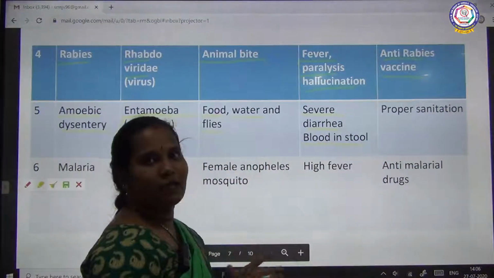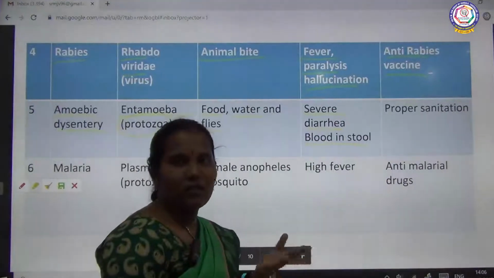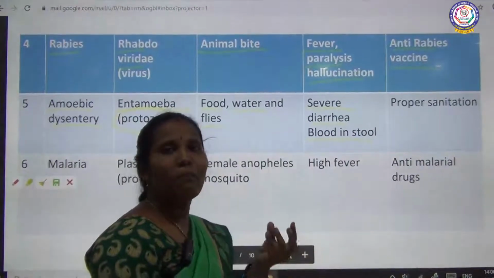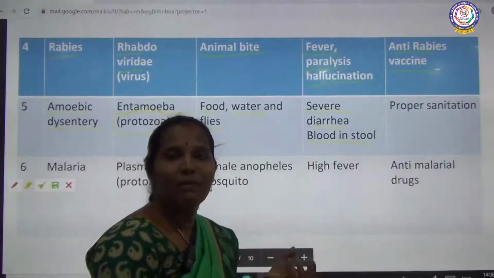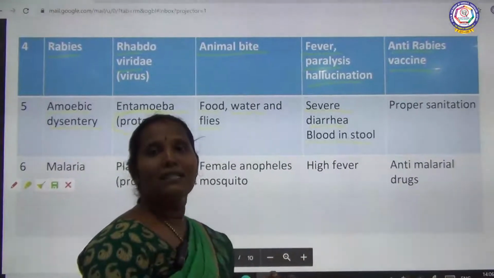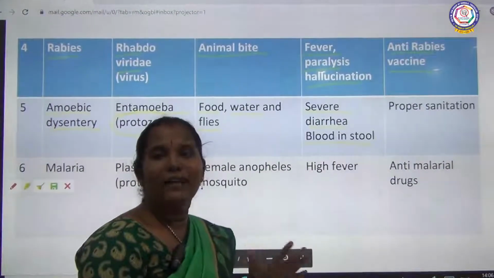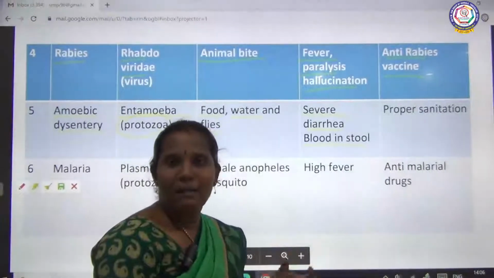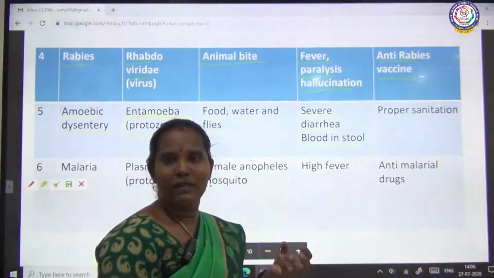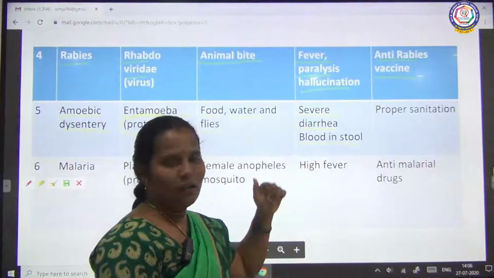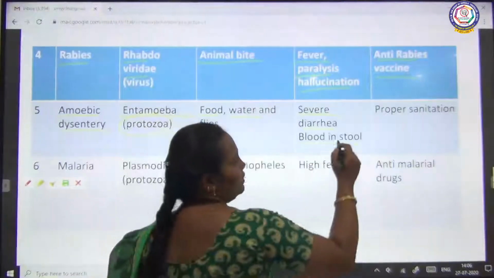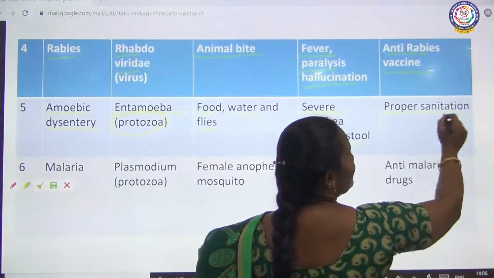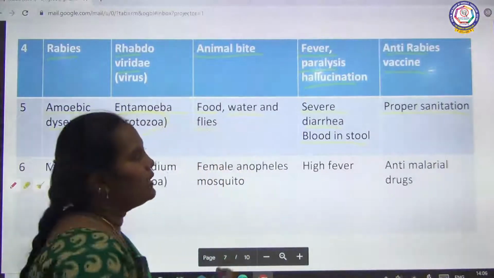The person's motion will come with blood in the stool. Stool means blood and mucus. Blood droplets will be there in that person because the intestine will be affected. So some blood droplets and some mucus will come with their motion. Then the treatment is sanitization, proper sanitization.